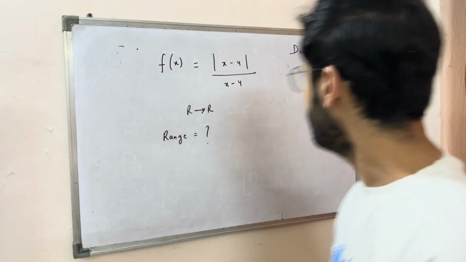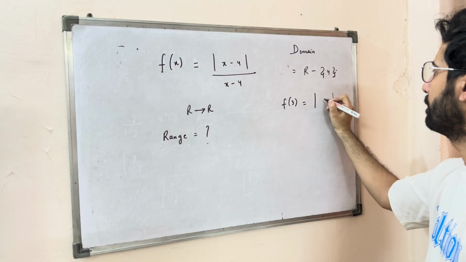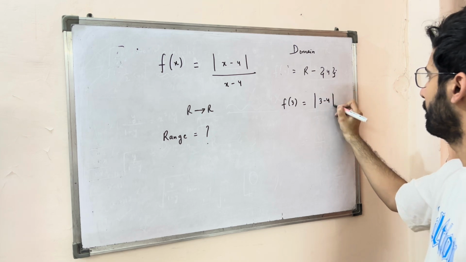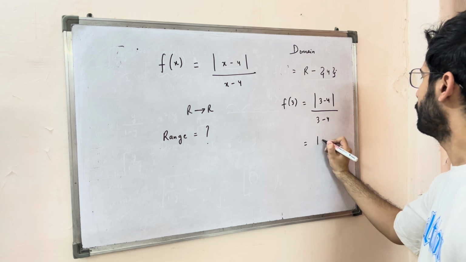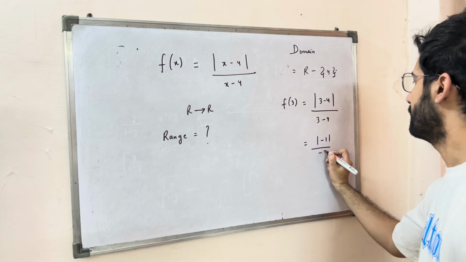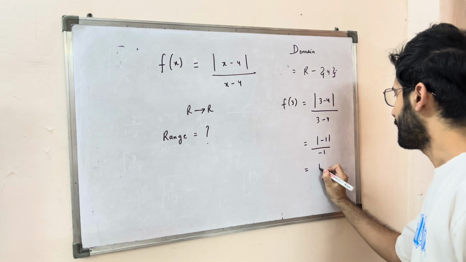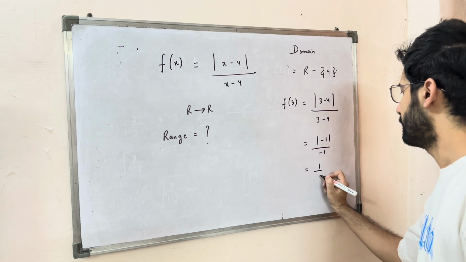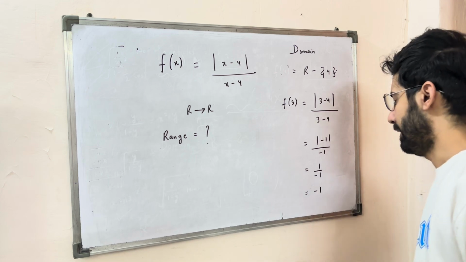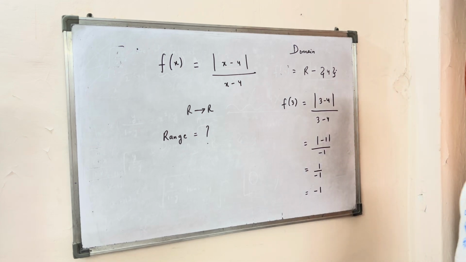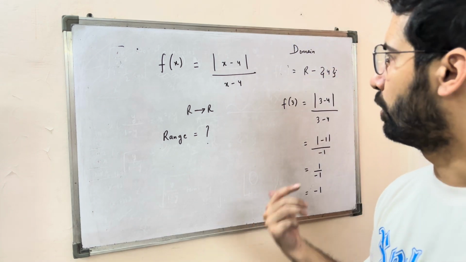So when I try 3 as an input, I get a modulus of -1 here and a -1 here. The modulus will remove the negative sign from -1 in the numerator, but the negative sign will remain in the denominator. So I'll get a -1. So for any input values less than 4, -1 is the output of the function.